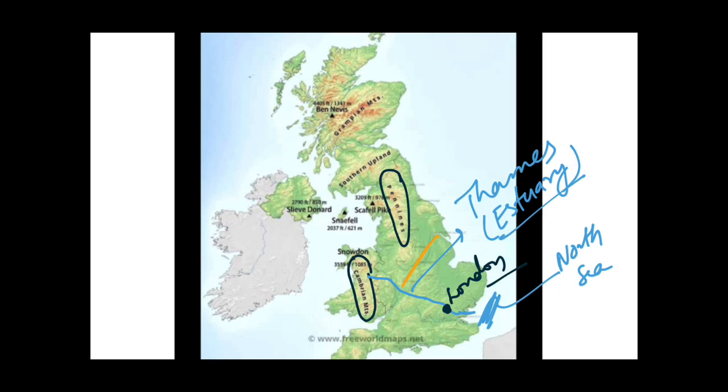And guys, these are the central plains of the UK. Like in India, we have the northern plains through which the Ganga and Brahmaputra pass, here also the Thames River passes through the central plains of the UK. And guys, here you can see a small bay, which is known as Wash Bay, and it lies to the north of London. Or you can say it lies to the north of where the Thames river makes its estuary.